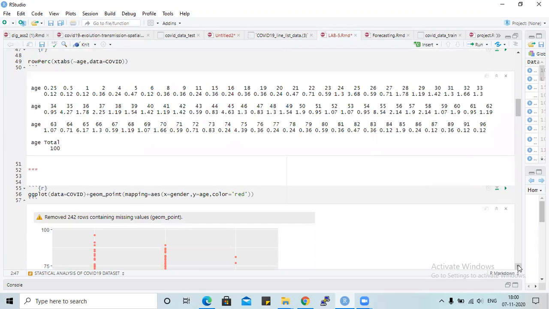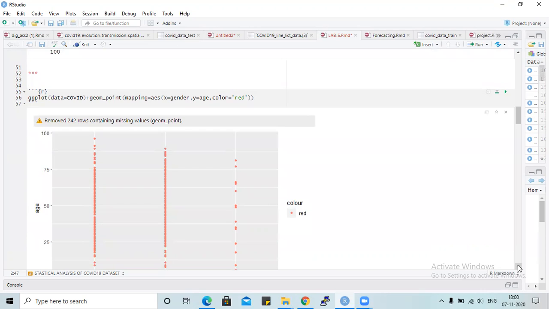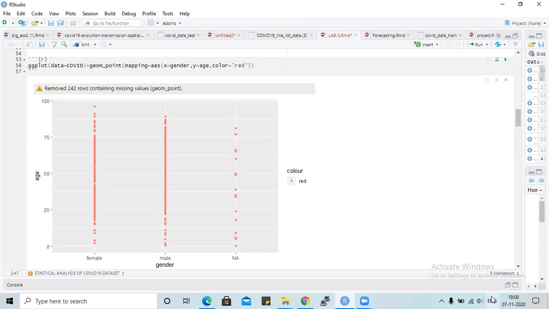Since we are considering deaths related to gender and age, we have the percentage of deaths. We use ggplot for the graphs. So the gender claims here is